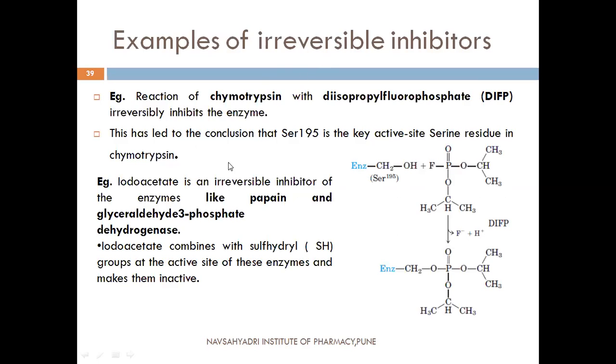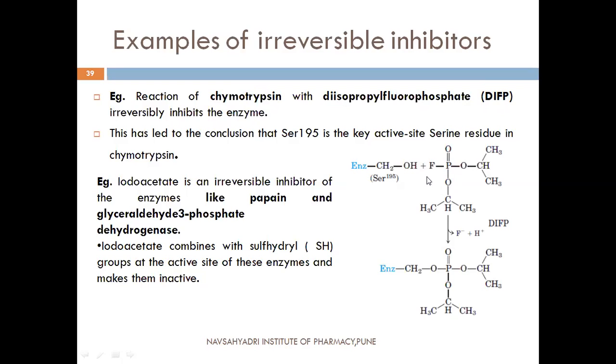First is the substance diisopropyl fluorophosphate, DIFP. It acts irreversibly on the enzyme chymotrypsin and inhibits it.